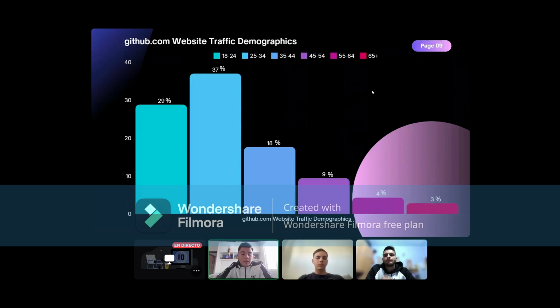My name is Pablo, and I'm going to continue with the explanation of these graphics. Now I'm going to talk about the ages of the people who have visited GitHub, from the website Traffic Demographics. As we can see, the top percentage is 37, and the people in this tower are between 25 and 34 years old.